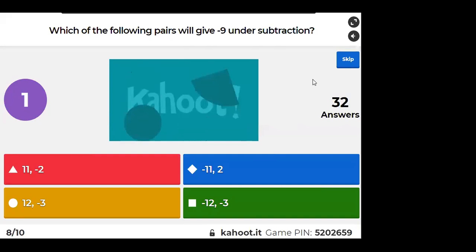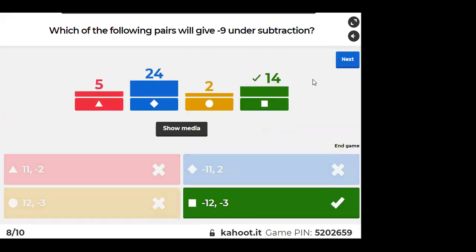Same concept, we have discussed this concept. Guys, you need to practice addition subtraction. 11 minus of minus 2 will give me what? Because subtraction, right? Tell me, what is the answer? I hope all of you can answer this. Yes, it is 13.